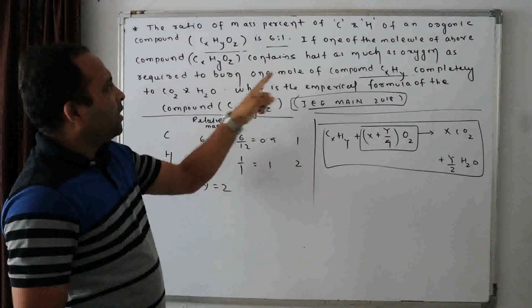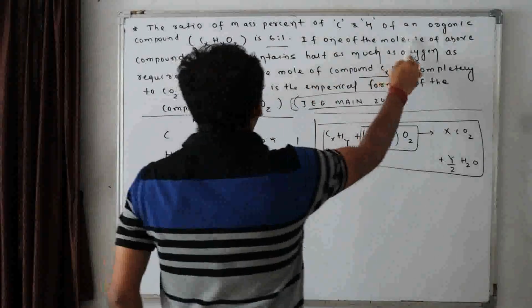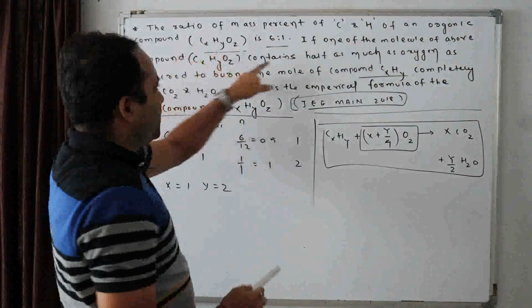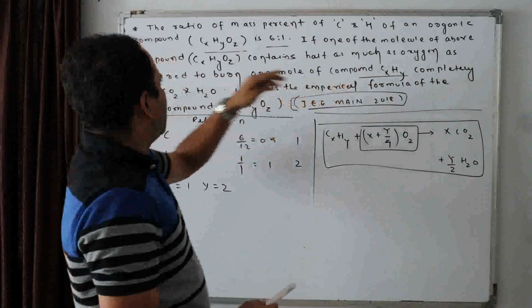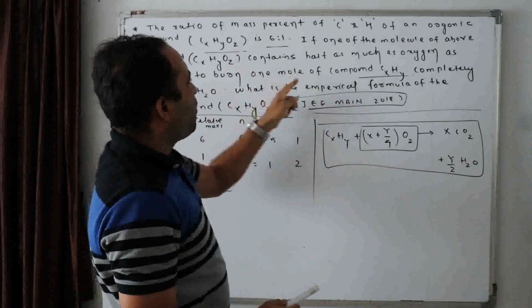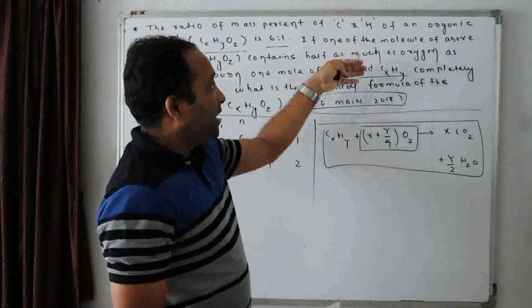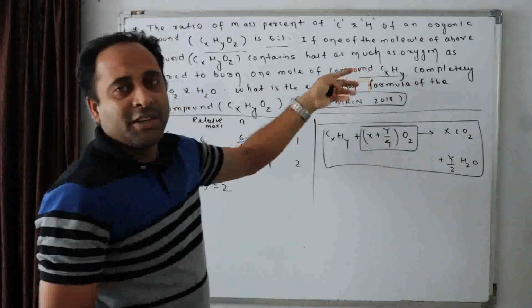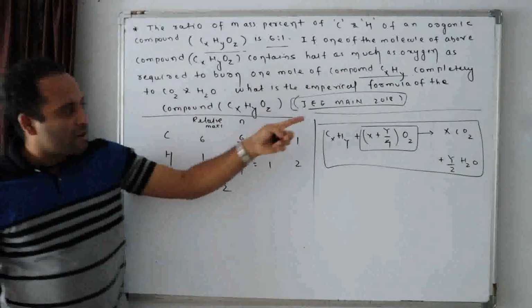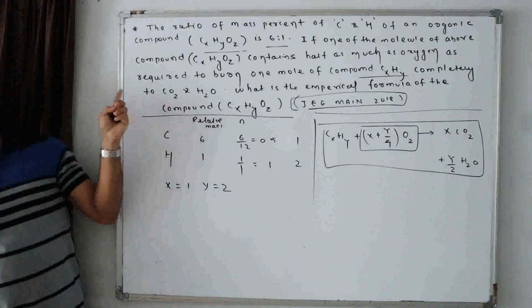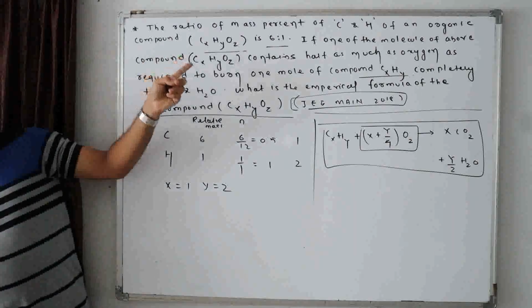Isn't it? So, if one molecule of the above compound contains half as much oxygen as required to burn 1 mole of compound. It contains half as much oxygen. Do you understand? मतलब इसमें जितना ऑक्सीजन लगेगा उसका आधा ऑक्सीजन इसमें है. Clear?